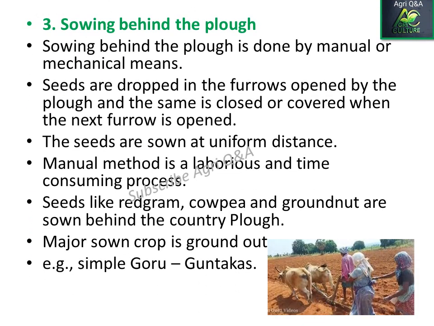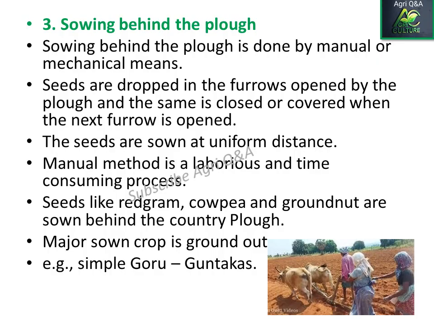Next is sowing behind the plow. This is done by manual or mechanical means. Seeds are dropped in the furrows opened by the plow, and the same is closed or covered when the next furrow is opened. The seeds are sown at uniform distance.